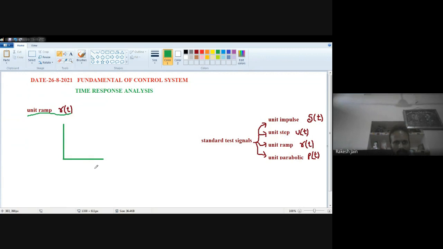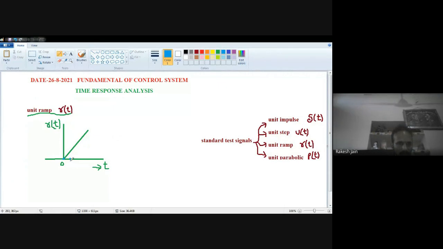So on the x-axis, as usual, we denote the time period t. And on the y-axis, we are going to show the unit ramp signal. This is the value of t equal to 0. So the diagram will look like this. Before the value of t, below 0, see with this blue color, if t is 0, r(t) is also 0.